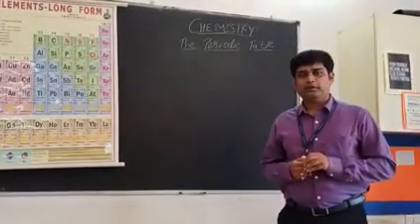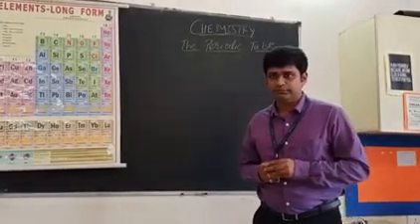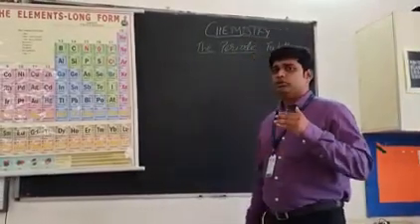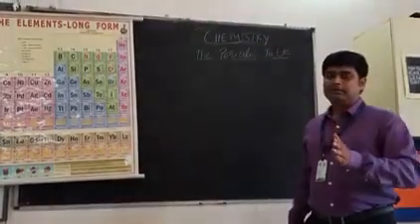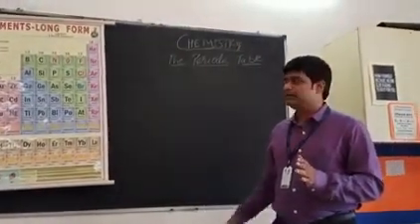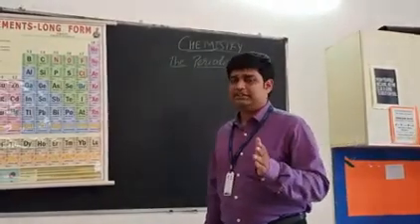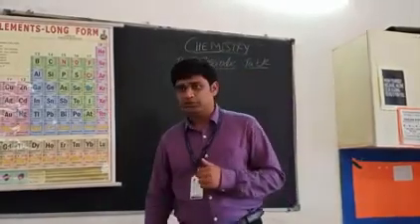So in the grade 9 periodic table, we started with the first topic, that is Dobereiner and Wright. Dobereiner was the first person who actually started the periodic table. You have an idea about what is a triad, a group of 3 elements. Then the second part was Newlands' octave. In that he arranged the elements in increasing order of atomic mass, in which he said that every eighth element will show similar properties to the first one.